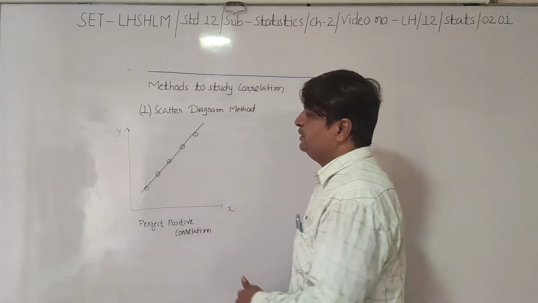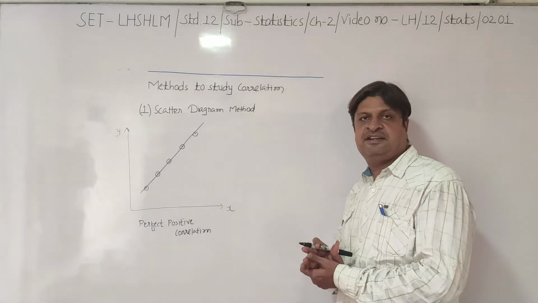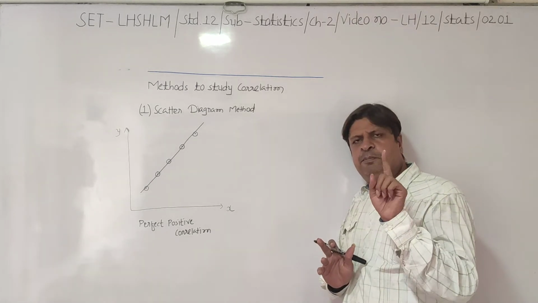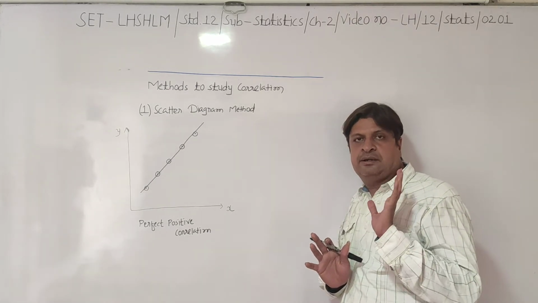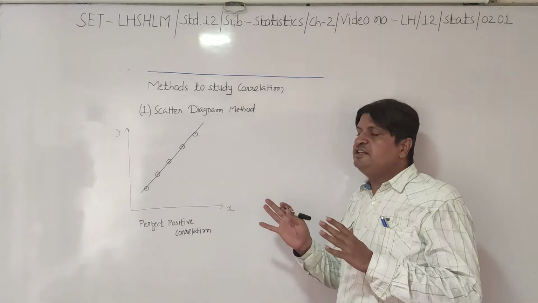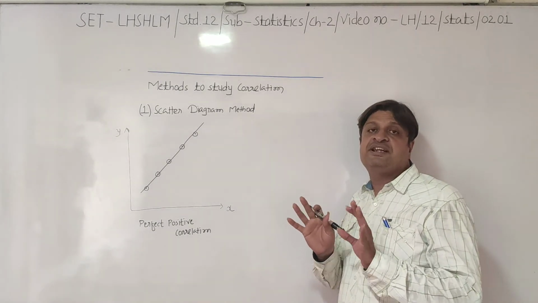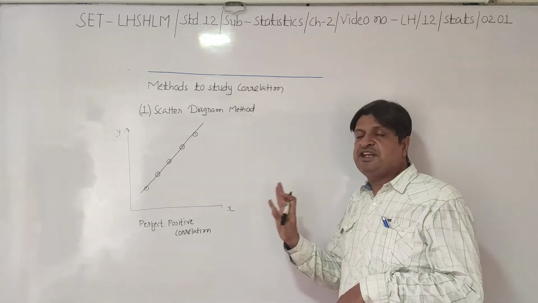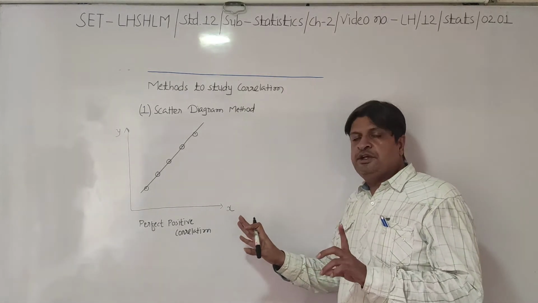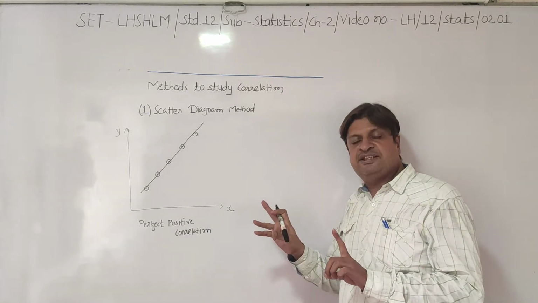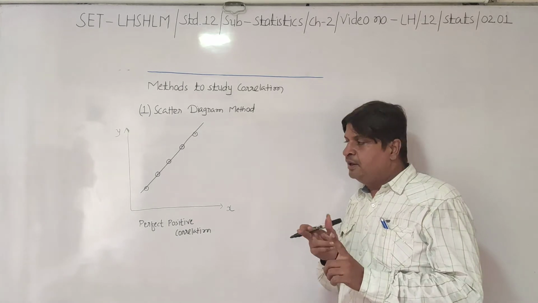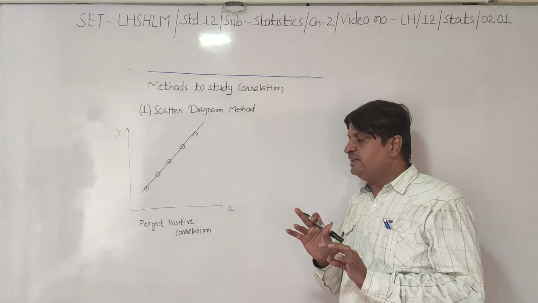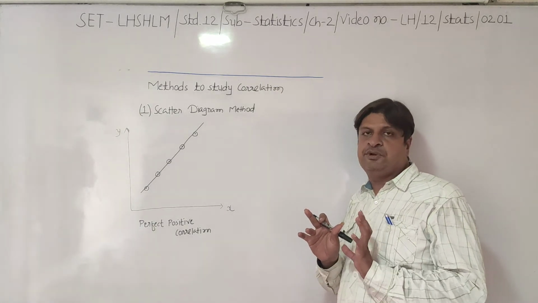If you calculate here by the second method, that is Karl Pearson's method, then your answer will be exactly +1. Right? But this method does not give us the exact measure, so we can only know the type of correlation. When all your points lie on the same line moving from left to right upward, we can say that there is a perfect positive correlation.